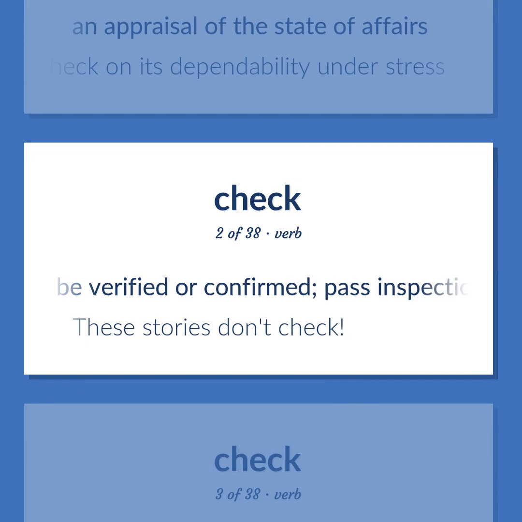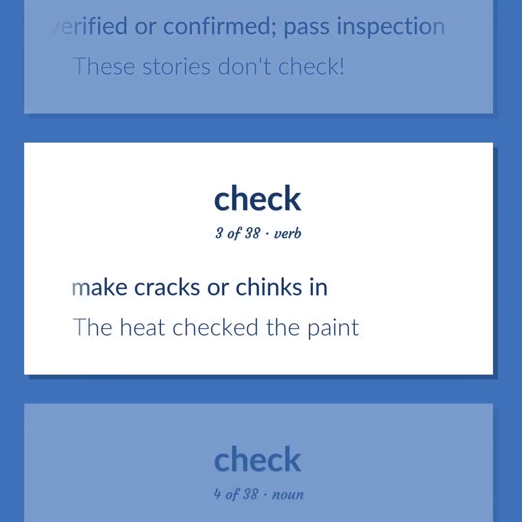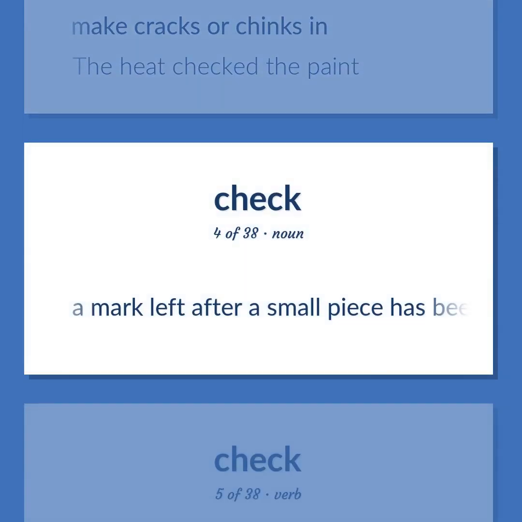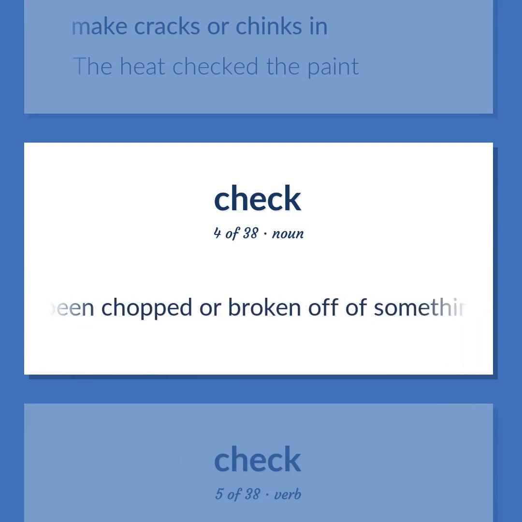Be verified or confirmed. Pass inspection. These stories don't check. Make cracks or chinks in. The heat checked the paint. A mark left after a small piece has been chopped or broken off of something.